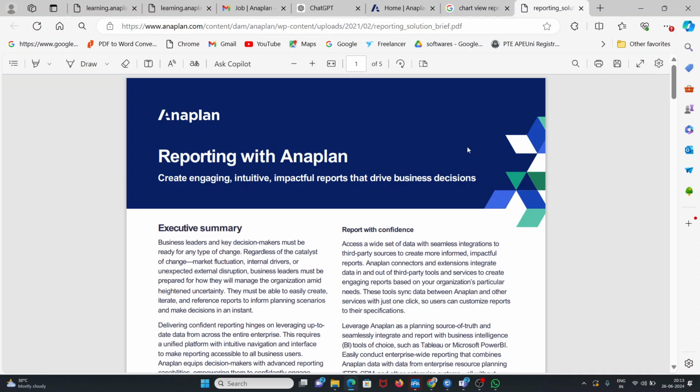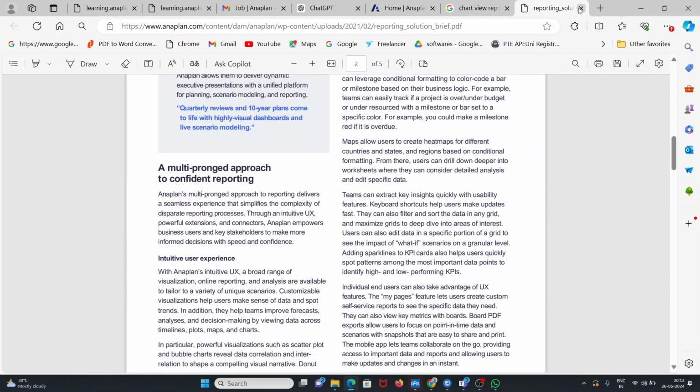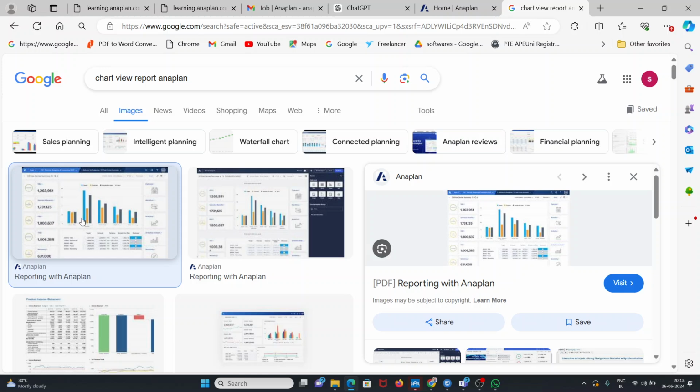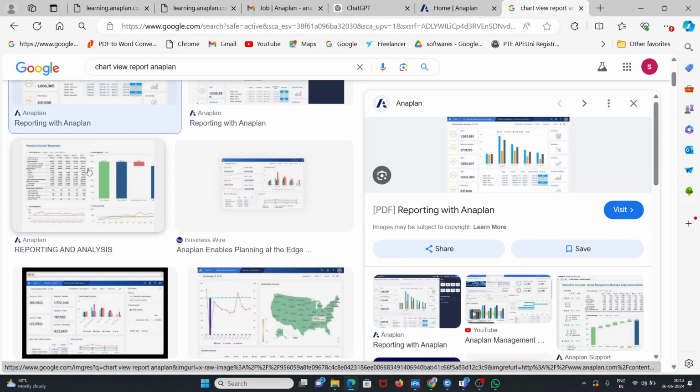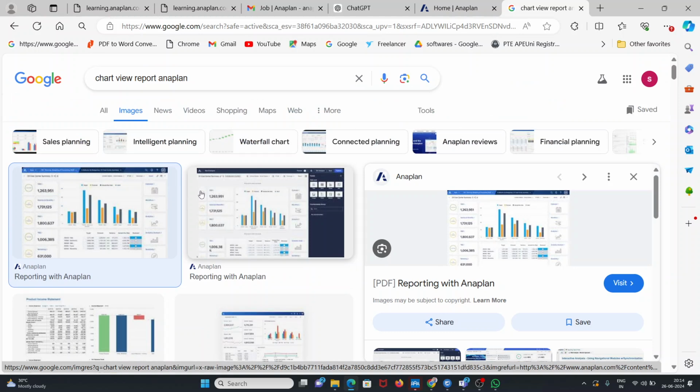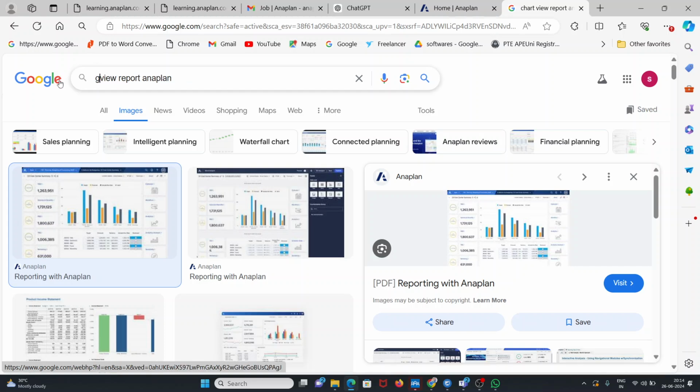From here, the end user is able to see a clear picture of the performance. Here we have graphs going up and down, coloring, and some highlighting, so from here he can take effective decisions. Likewise, we can show it grid-wise. Grids we normally see in Excel, right?